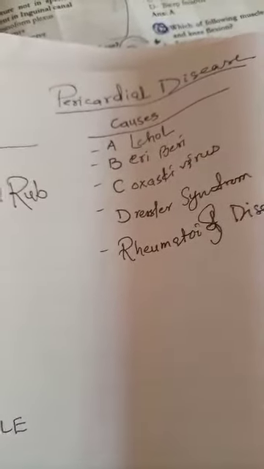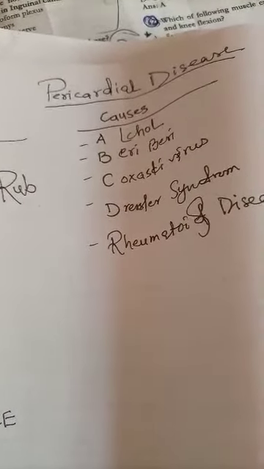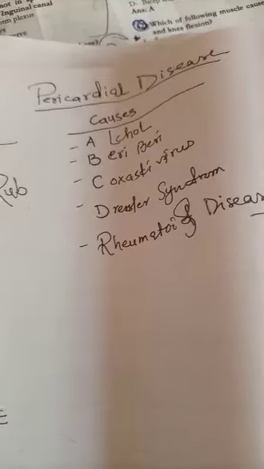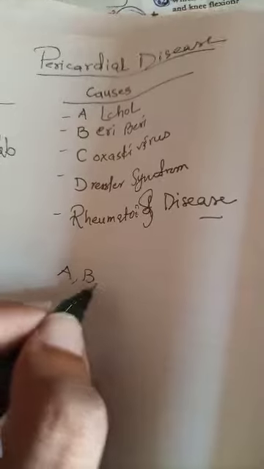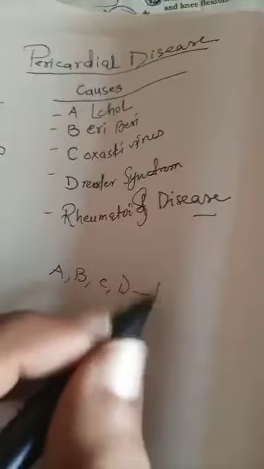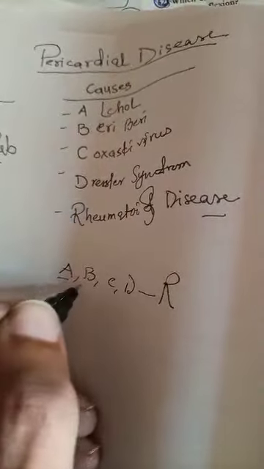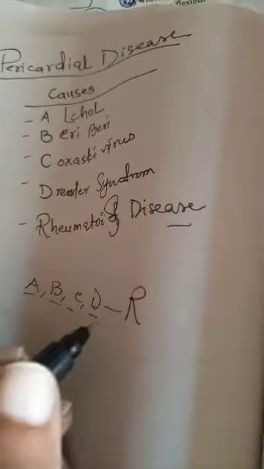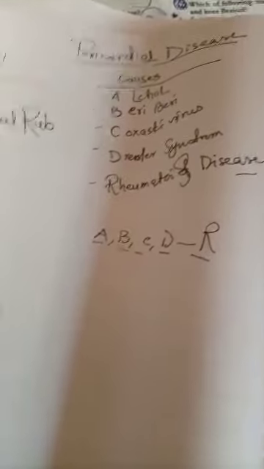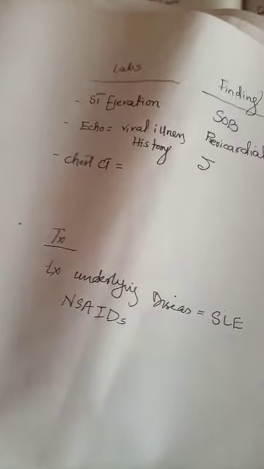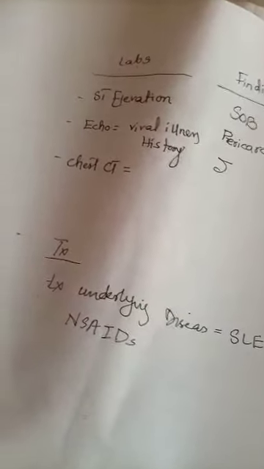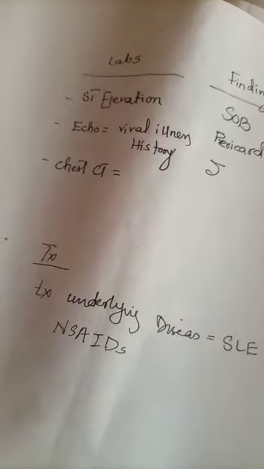The patient will have alcohol, beriberi, Coxsackie virus, Dressler syndrome, and rheumatoid disease. And the mnemonic for pericardial disease is A, B, C, D, R. Alcohol, beriberi, Coxsackie virus, Dressler syndrome, or rheumatoid diseases like SLE can cause pericardial diseases. So these are the most important points for pericardial disease. You can look at the findings and one can solve questions related to pericardial disease.